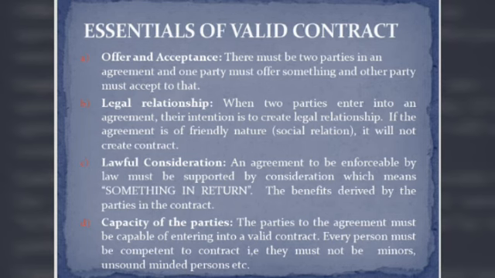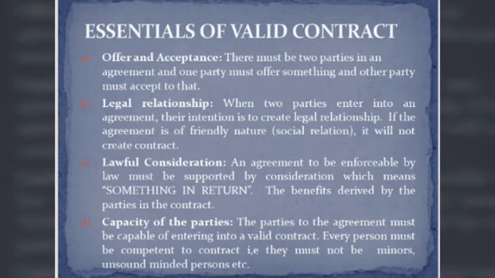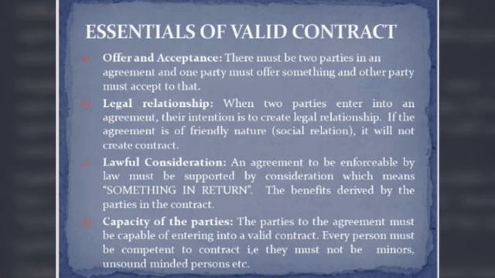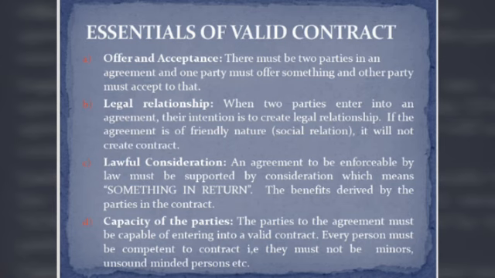What is offer? What is acceptance? In case of a contract, there must be two parties. One party must offer something and another party must accept that. This is called offer and acceptance. This is the first essential of a valid contract. Next one is legal relationship.